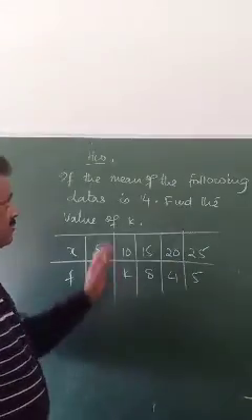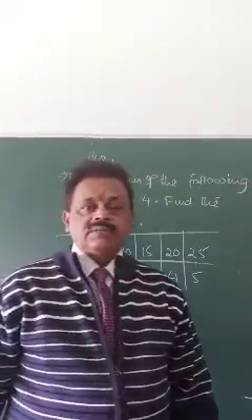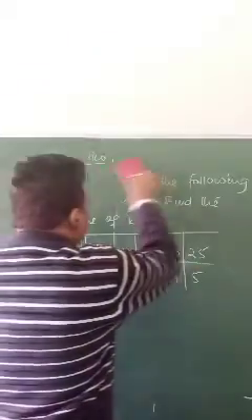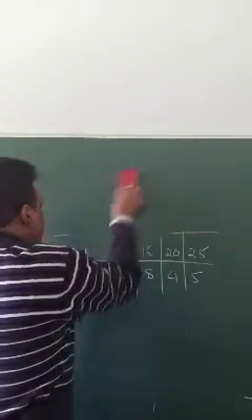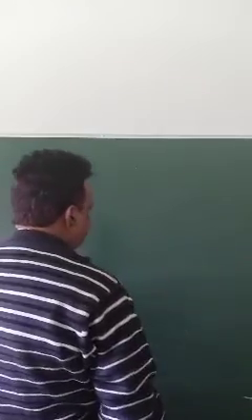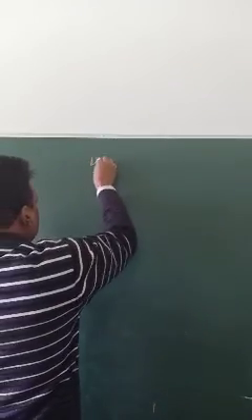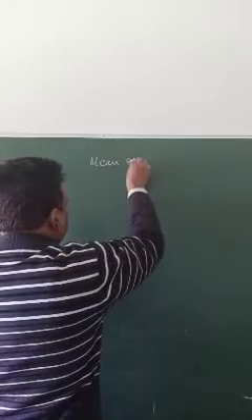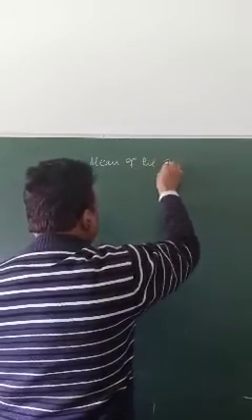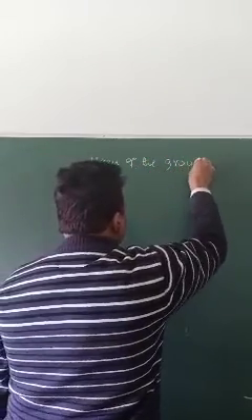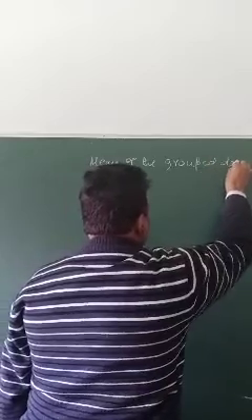This was about repeated but ungrouped data. Now the mean of grouped data.